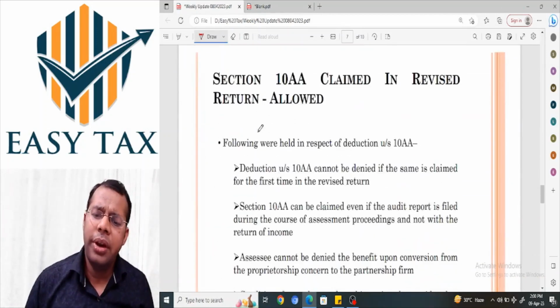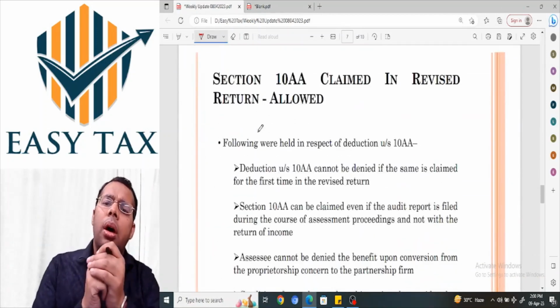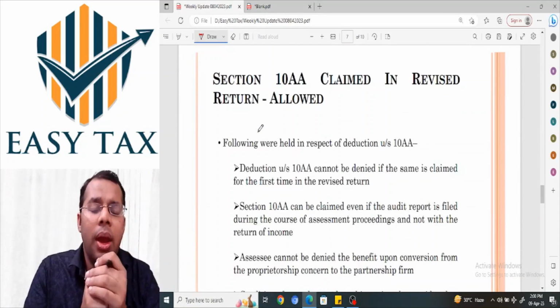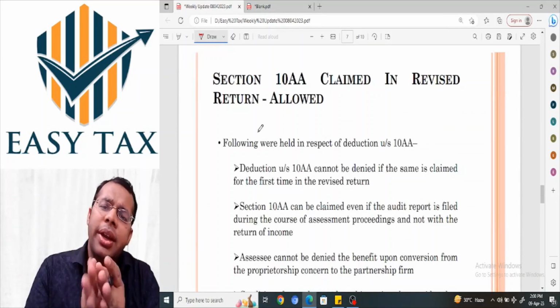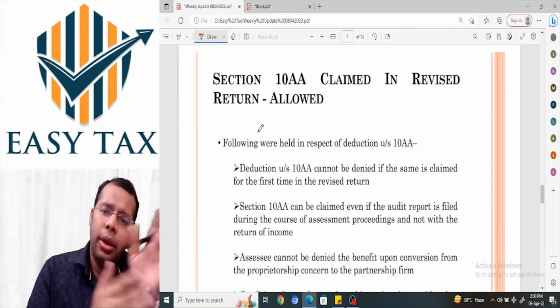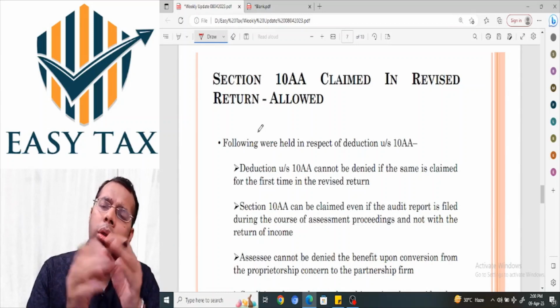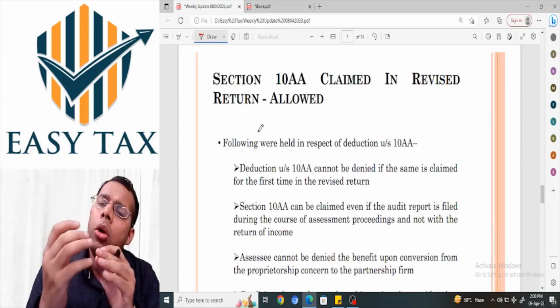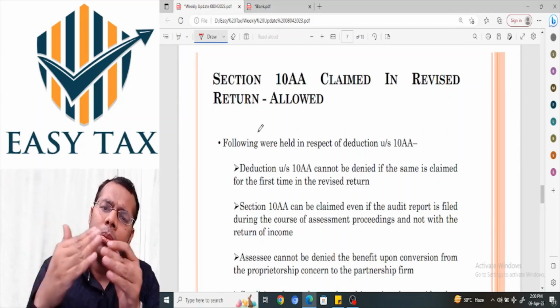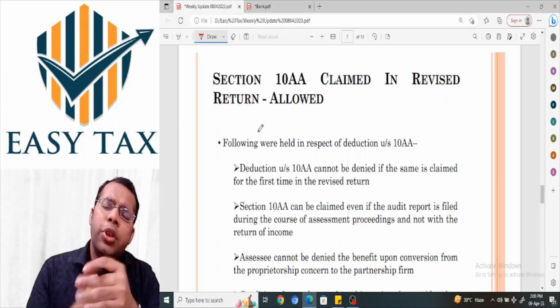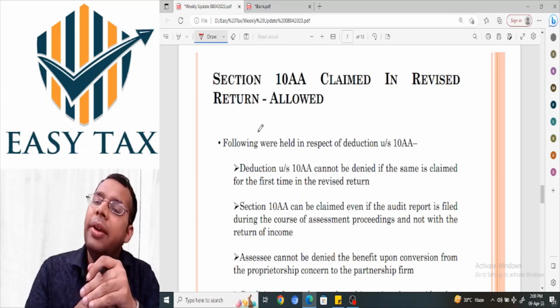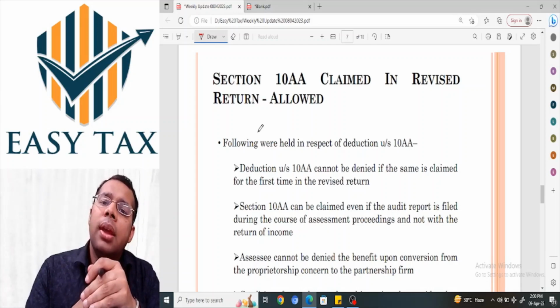Now another very interesting decision came from the Ahmedabad Tribunal on deduction under section 10AA. Under section 10AA, a deduction, a tax holiday, is given for goods or services exported out of India. In this case, there were some controversies or issues which were finally decided in favor of the assessee.